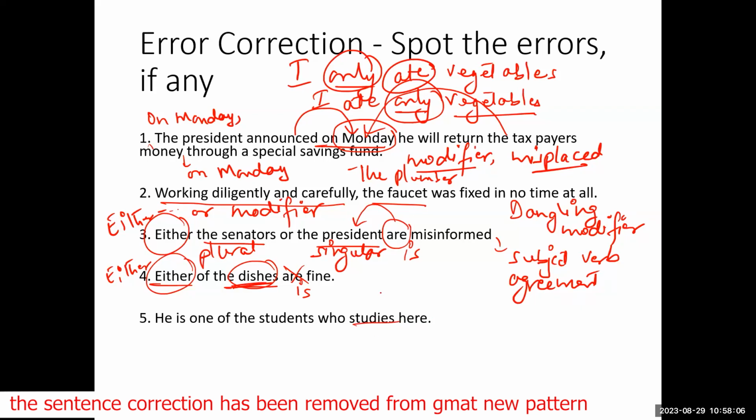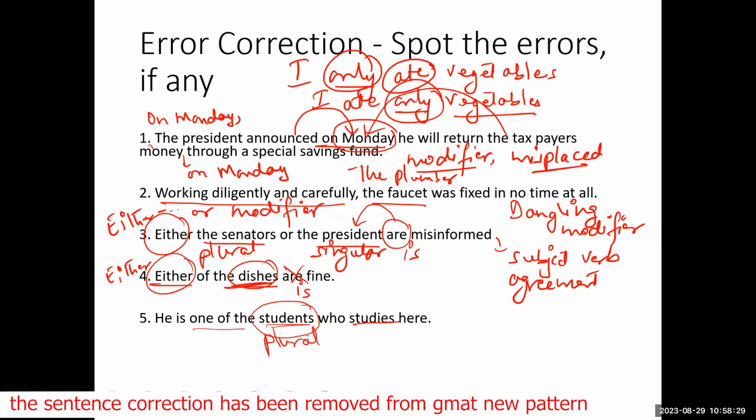No, study. Whenever you have "one of the," after "one of the," this word is always going to be plural. You will see that in these kinds of statements, "he is one of the," then whatever subject you have is always going to be plural.